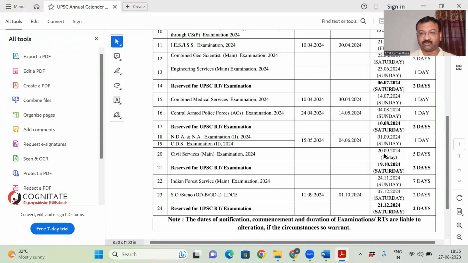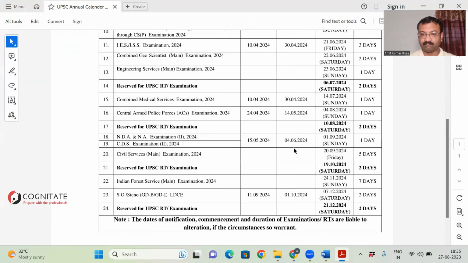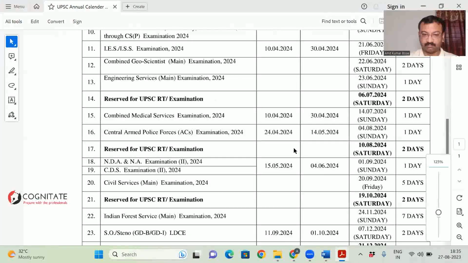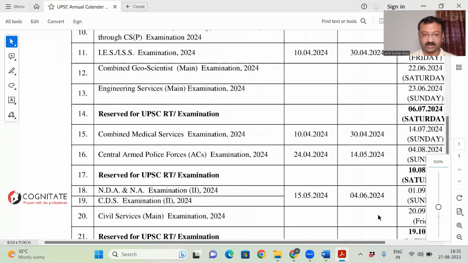Civil service mains in 2024 starts from 20th of September, as you can see here. I hope this PDF file is visible to everyone.